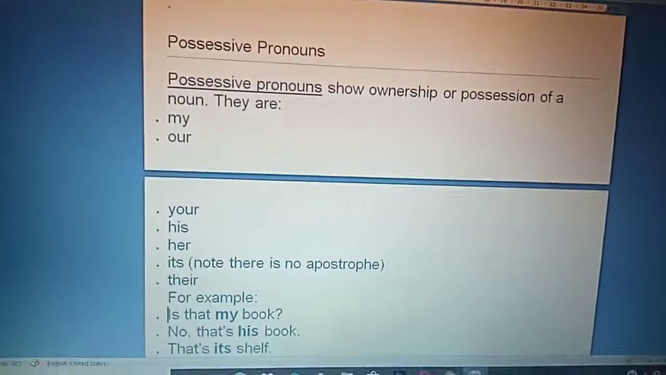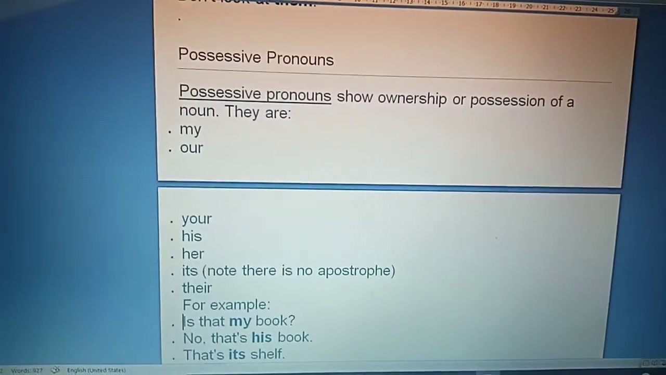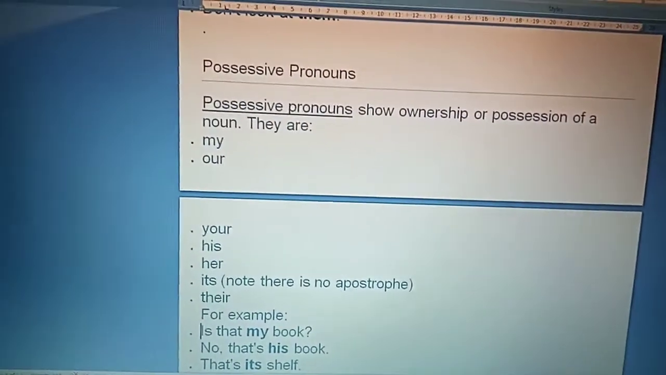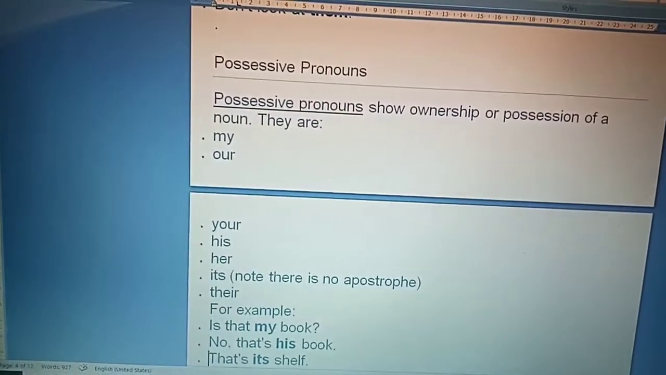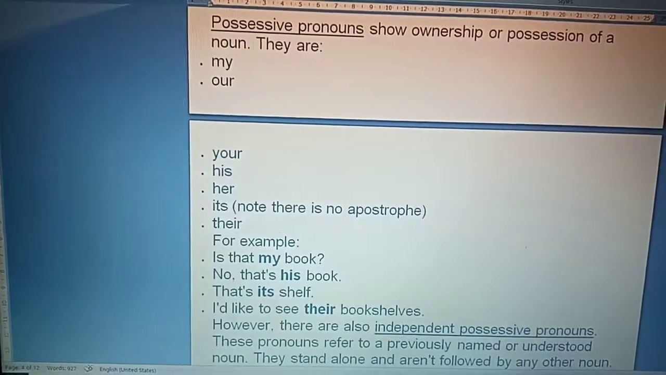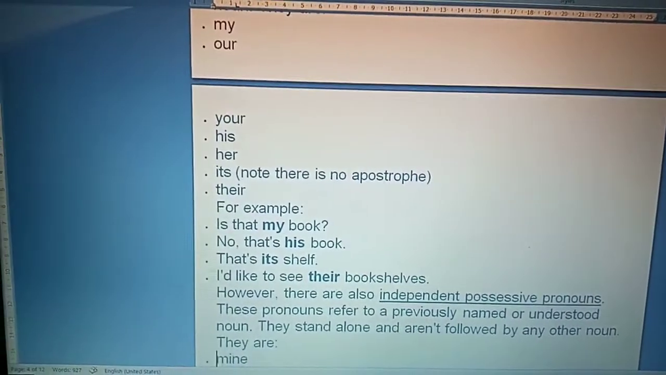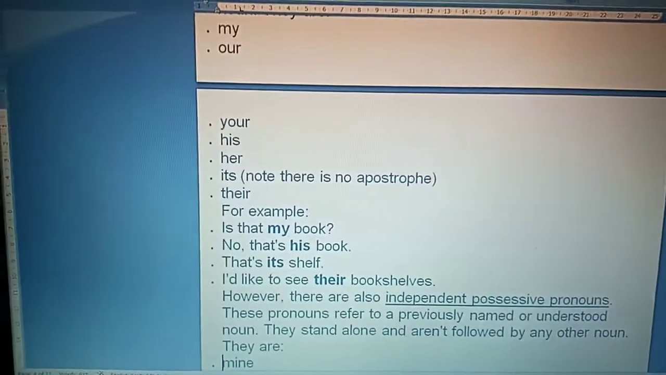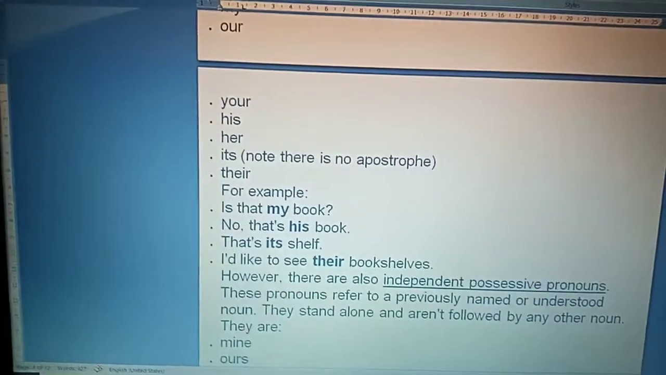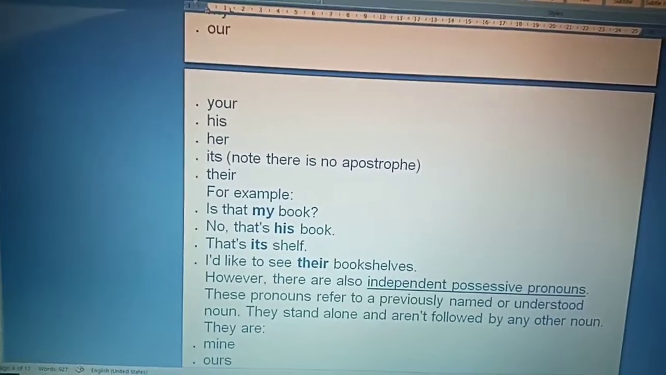Then come possessive pronouns. Possessive pronouns show ownership or possession of a noun. They are my, our, your, his, her, its. Note there is no apostrophe. For example, is that my book? No, that's his book. That's its shelf. I would like to see their bookshelf.